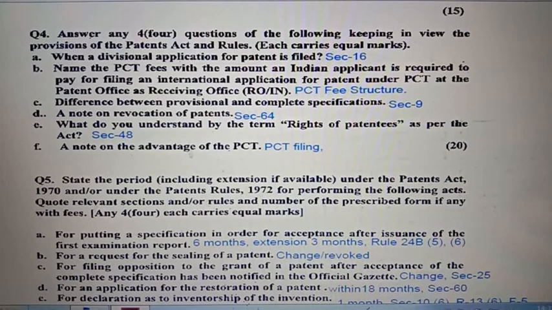Question number 4E. What do you understand by the term rights of patentees as per the Act? Kindly see section 48. Question number 4F. Note on the advantage of PCT filing. Kindly see the PCT filing.